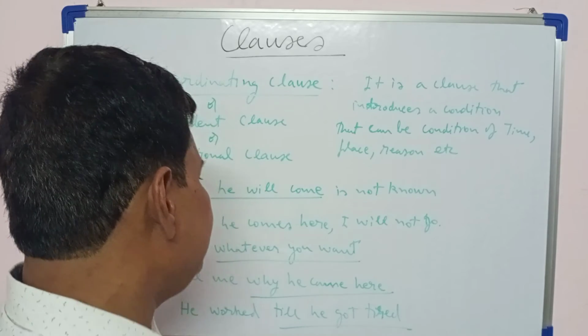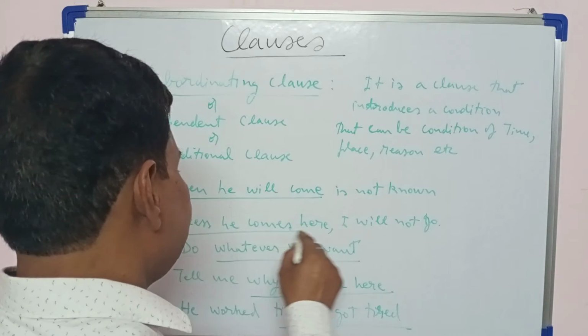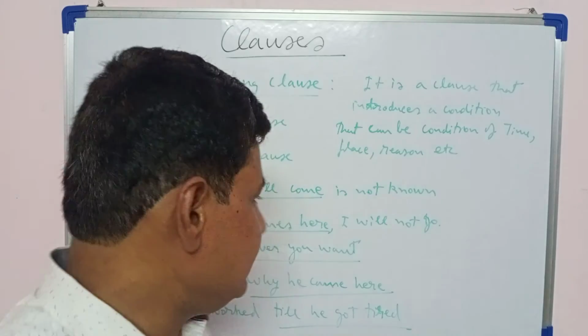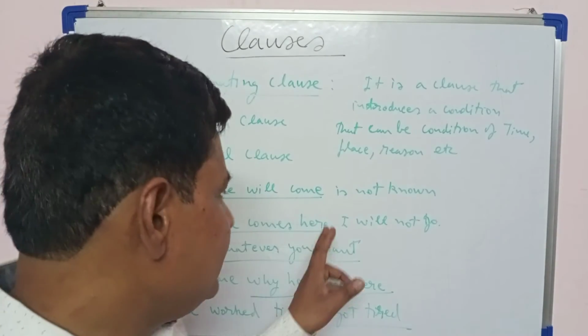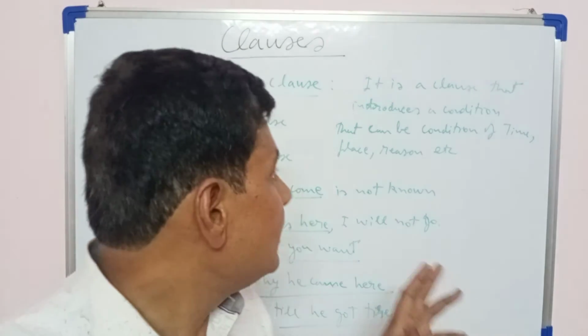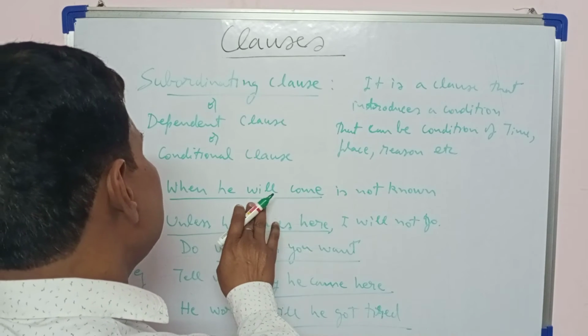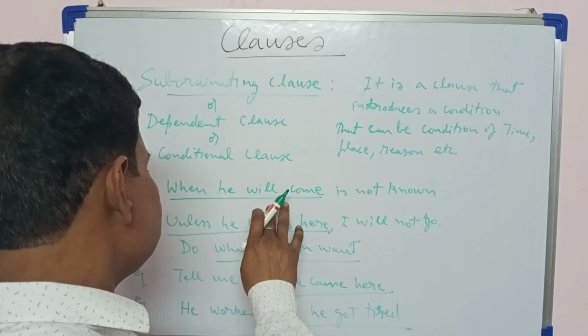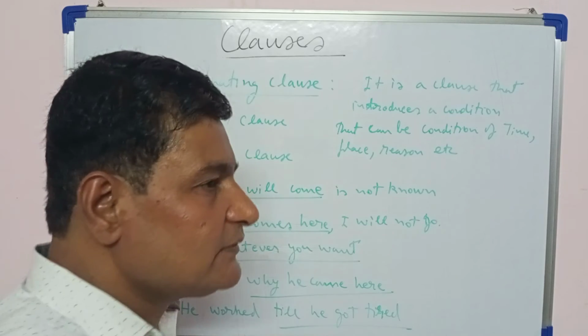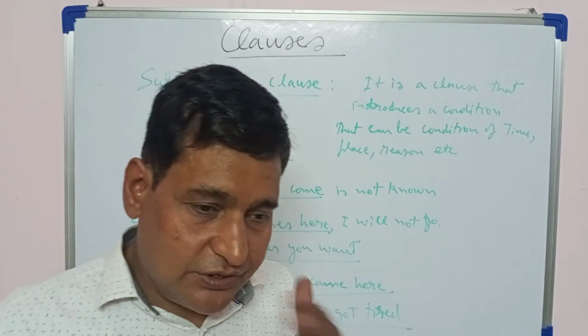So here the underlined parts are the subordinating clauses. Here it tells you when he will come, the condition of time. Unless he comes, this is the situation.